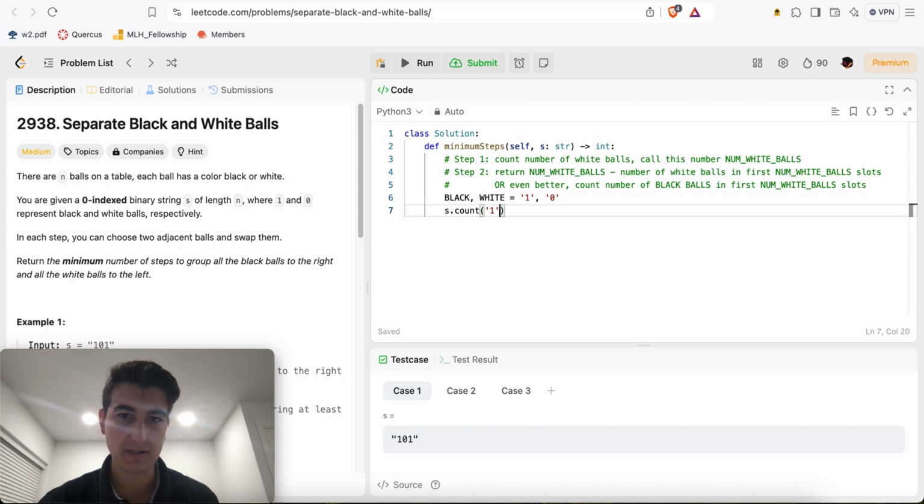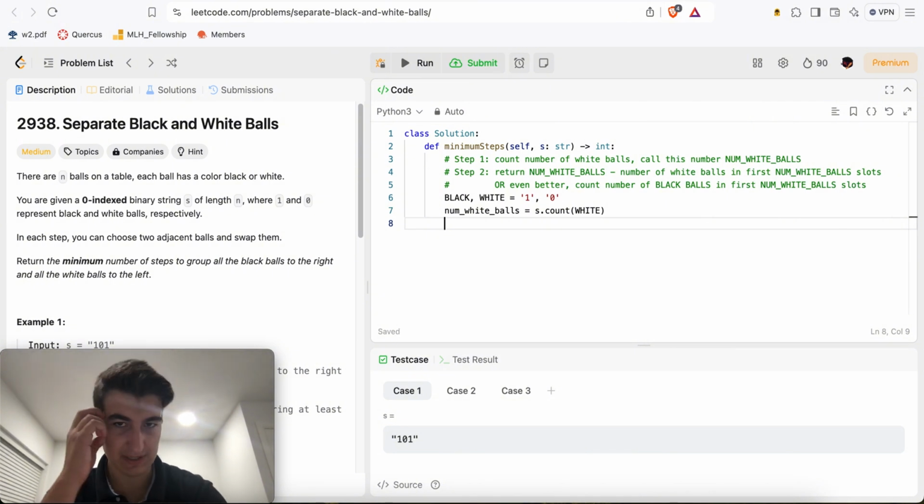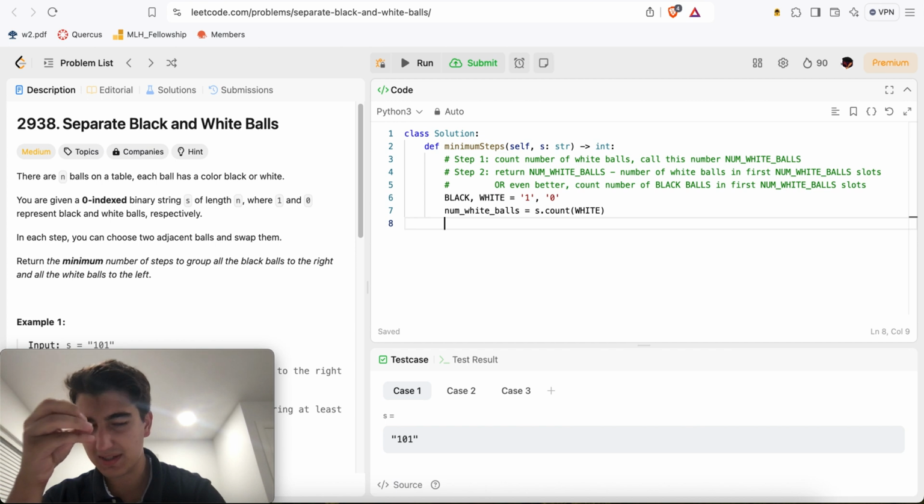Now s.count the number of white balls, we're going to call this num white balls. This is the number of white balls there are, and we want all the white balls to the left.